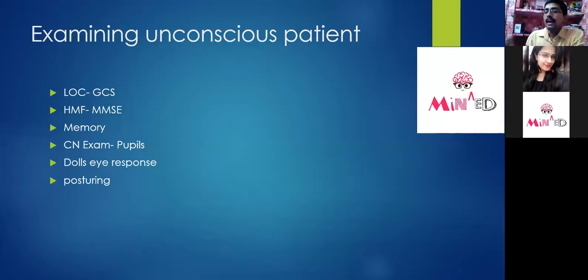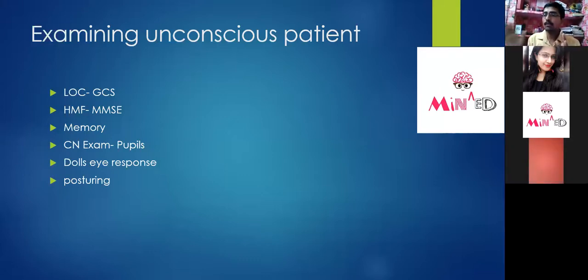Decerebrate means arms and legs are both extended. The shoulder is internally rotated, along with the leg internally rotated. I am giving just brief, short examples. Sometimes we say decerebrate posturing or decerebrate rigidity. Decerebrate means disinhibition or disconnection from the cerebral cortex. If it is disconnected from the cerebral cortex, decerebrate posturing will be there, and it usually occurs because of uncontrolled activity of the extensors. That can be the reason in the midbrain, thalamus, and the subthalamic nucleus.